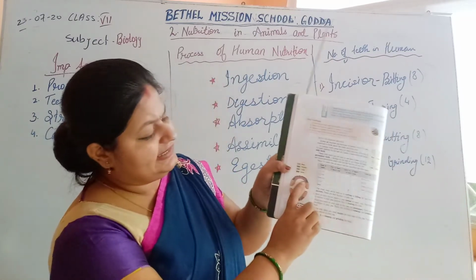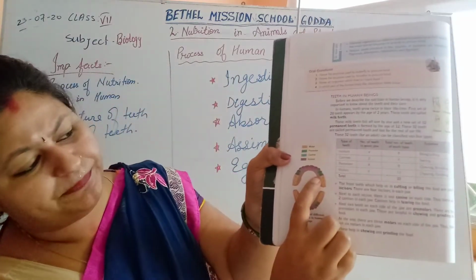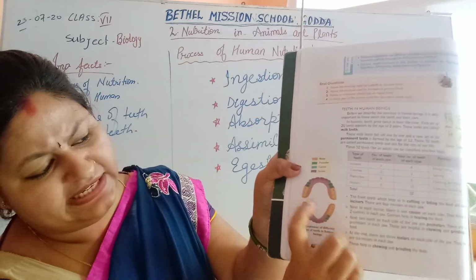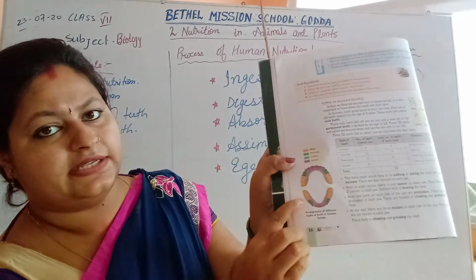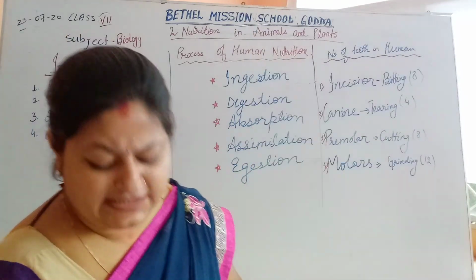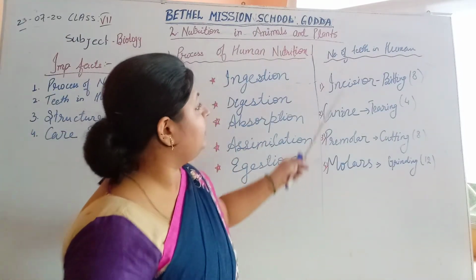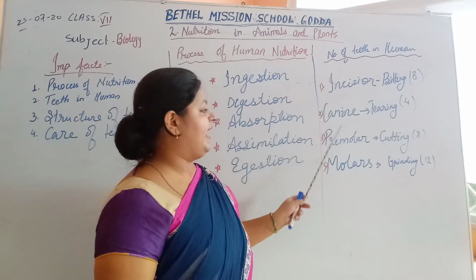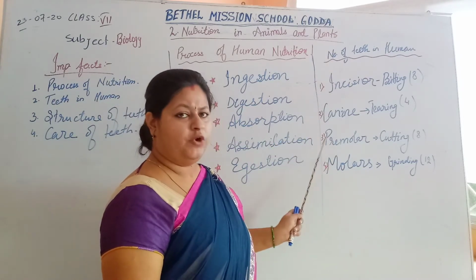So you can see here the green color is the premolar, and the last three on each side, the yellowish color teeth, are the molars. So is it clear? The four types of teeth are incisor, canine, premolar and molar.